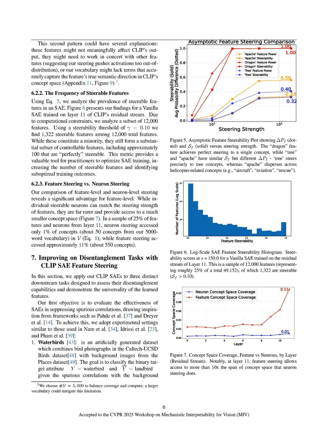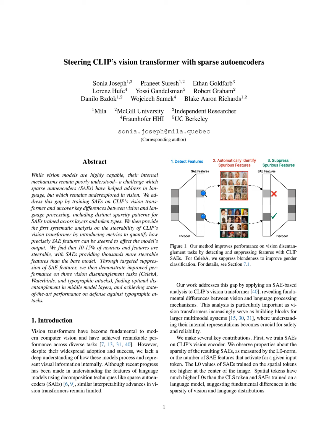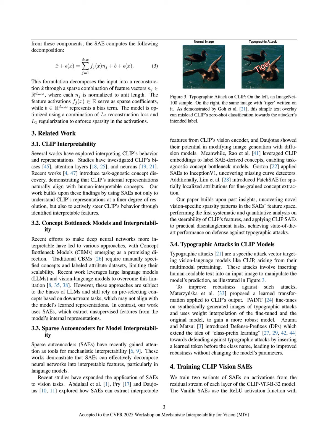To validate the effectiveness of our method, we conducted experiments using 3 distinct datasets: Celeba, Waterbirds, and ImageNet 100, focusing on tasks such as attribute separation, background suppression, and defense against typographic attacks. For each dataset, we identified SAE features aligned with spurious correlations and typographic knowledge, employing a systematic approach to select features based on their activation differences across subsets of data. Performance metrics included overall accuracy and worst group accuracy, with specific thresholds set to balance model performance and fairness.